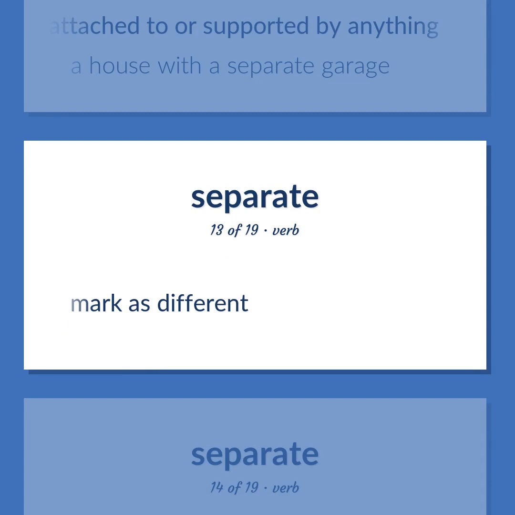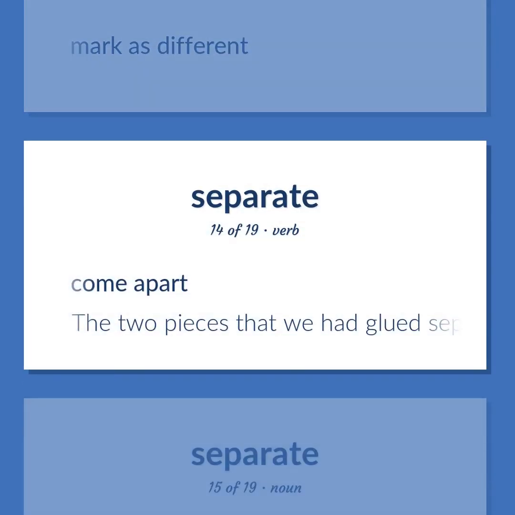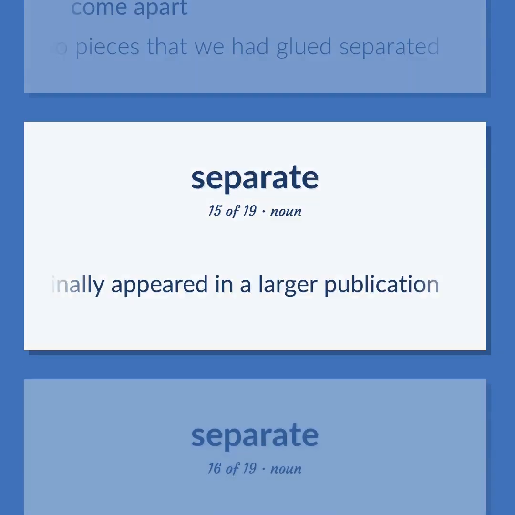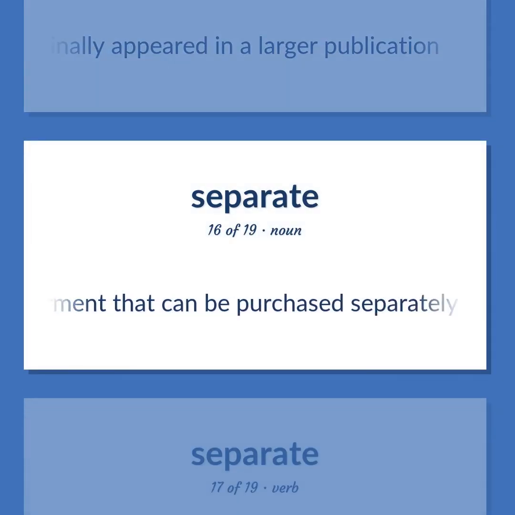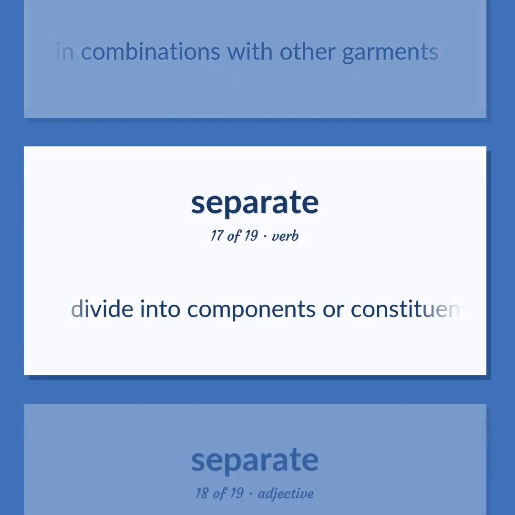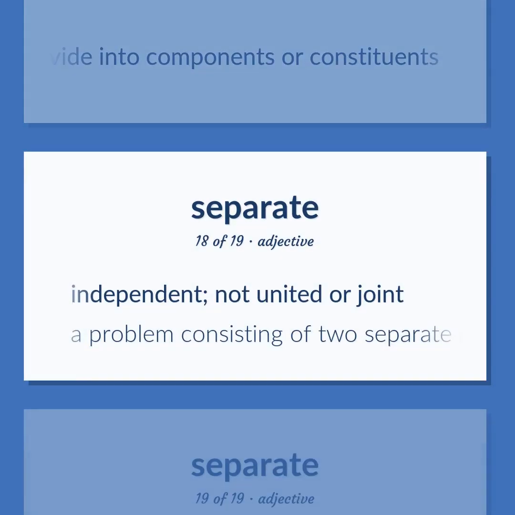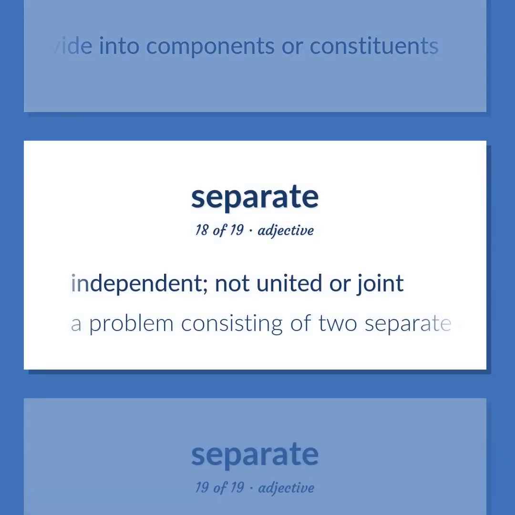Mark as different. Come apart. The two pieces that we had glued separated. A separately printed article that originally appeared in a larger publication. A garment that can be purchased separately and worn in combinations with other garments. Divide into components or constituents. Independent. Not united or joint. A problem consisting of two separate issues.